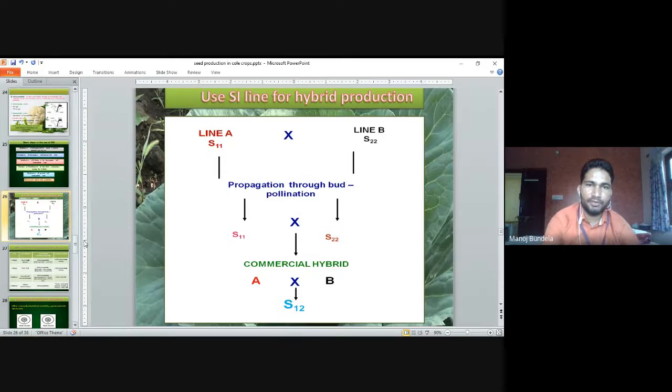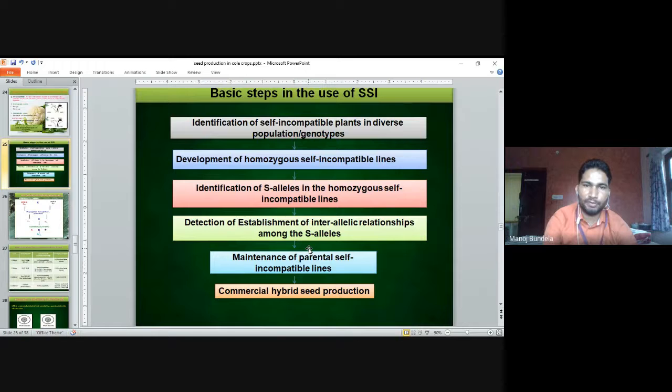Here we have line 1 and line 2, S11 and S22. First we go for propagation through bud pollination. After bud pollination we have to check the S11 and S22 lines, and then we develop the two hybrids A and B. Then we go for commercial hybrid production. This is the same set of steps we have to follow.